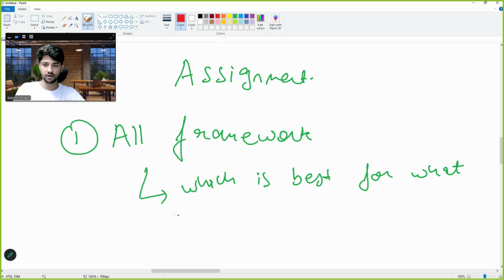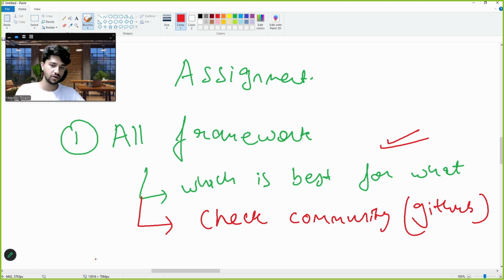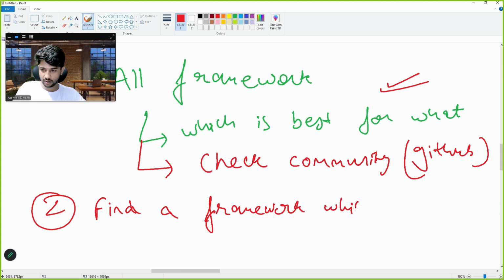You have to check all frameworks. Secondly, you have to check the community. Check how wide a community it has. So you will check the GitHub stars for that matter. This is your only assignment for this: you should be able to go to each of the AI agent frameworks and know which is used for what. And the second assignment: find a framework which was not mentioned in my list.